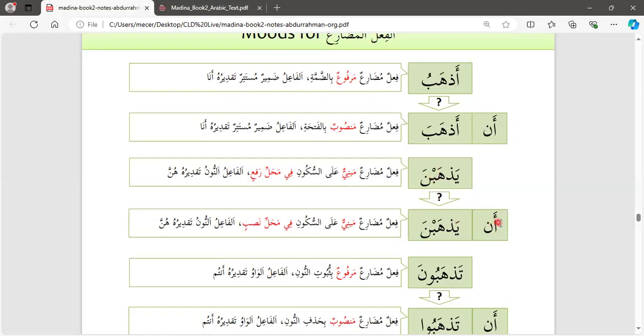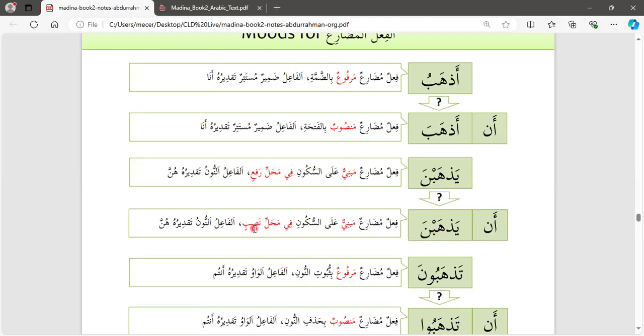Let's take a look at an yadhabna. As you can see, yadhabna. This is fi'l mudari, mabniyun ala sukun. It doesn't change, whether it's marfu'un, mansubun, or majzumun. It remains mabniyun ala sukun.